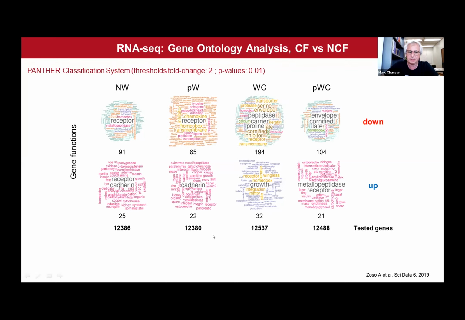But the bottom message is that two processes did pop up from this analysis: dysregulation in CF cells versus non-CF cells of cell cycle regulation, as well as dysregulation of the cytoskeleton remodeling by Rho GTPases. And it is about this process that I would like to talk further today.